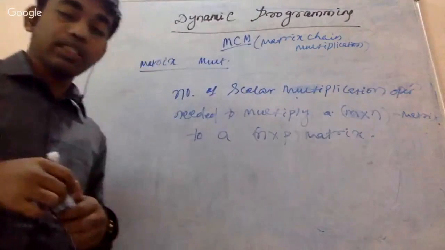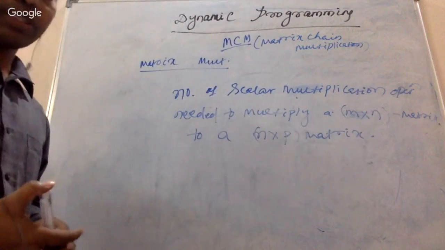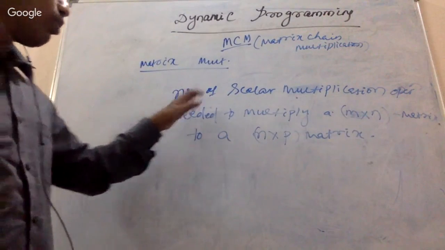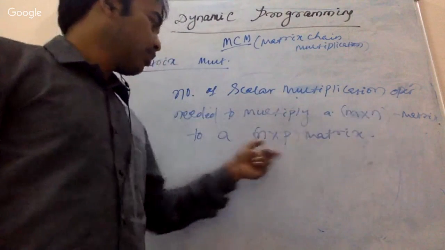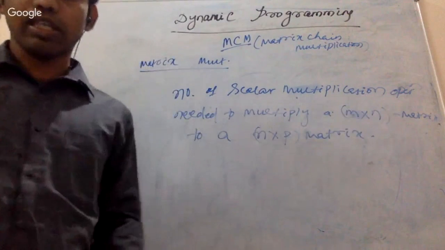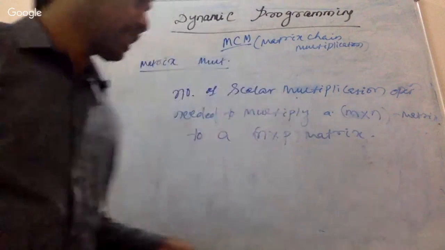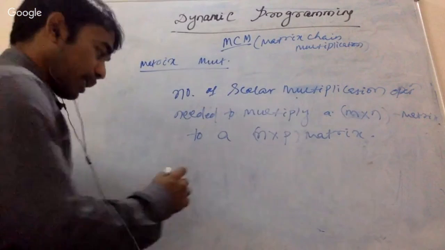What is the number of scalar multiplications needed to multiply an m cross n matrix with an n cross p matrix? Just tell me the answer. You understand, right? My question is very simple. So we are doing some multiplication.